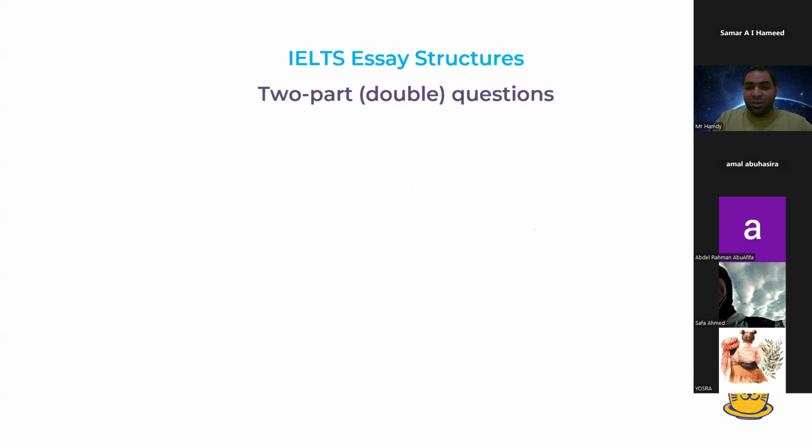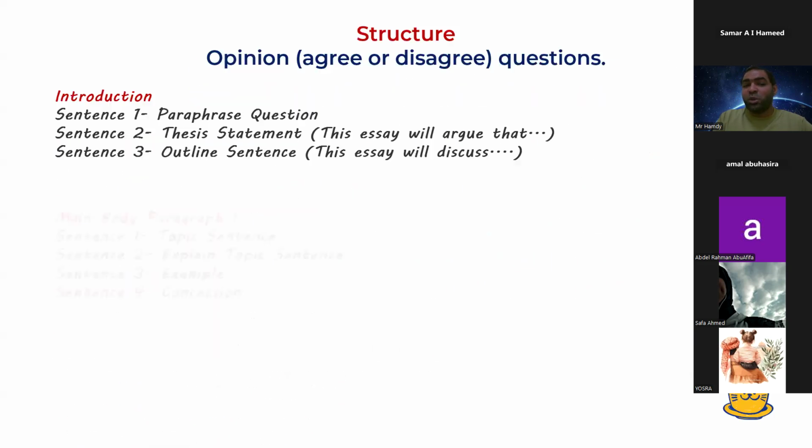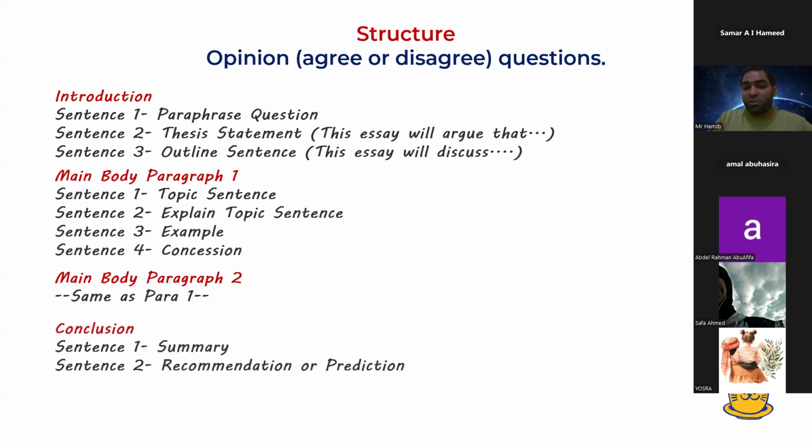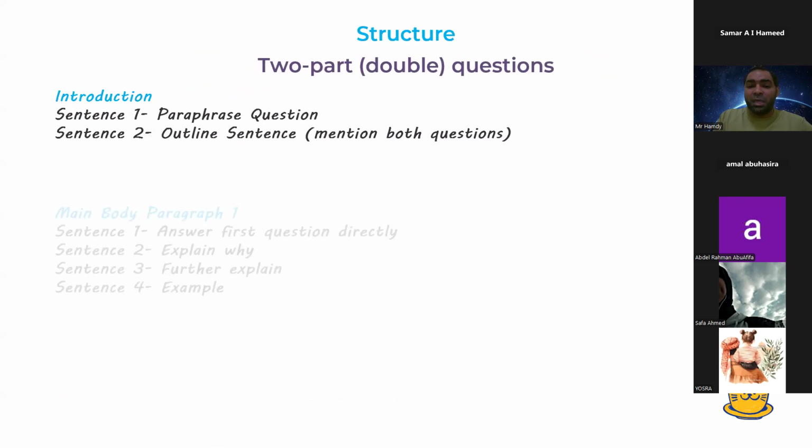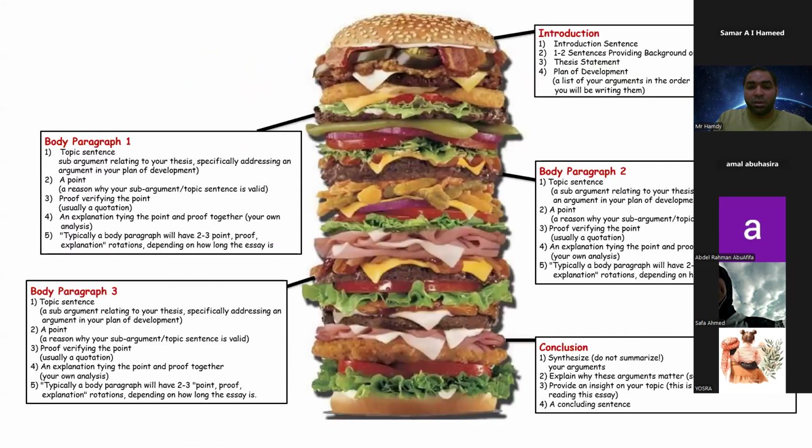If I move back here to the part on the opinion paragraph, you will have this structure. Do you remember it? That's great. You will paraphrase the question at the first part, then you will have a topic sentence. Explain the topic sentence, example, and concession for the first point of view. And the second, then you will say your own point of view. Okay, guys?